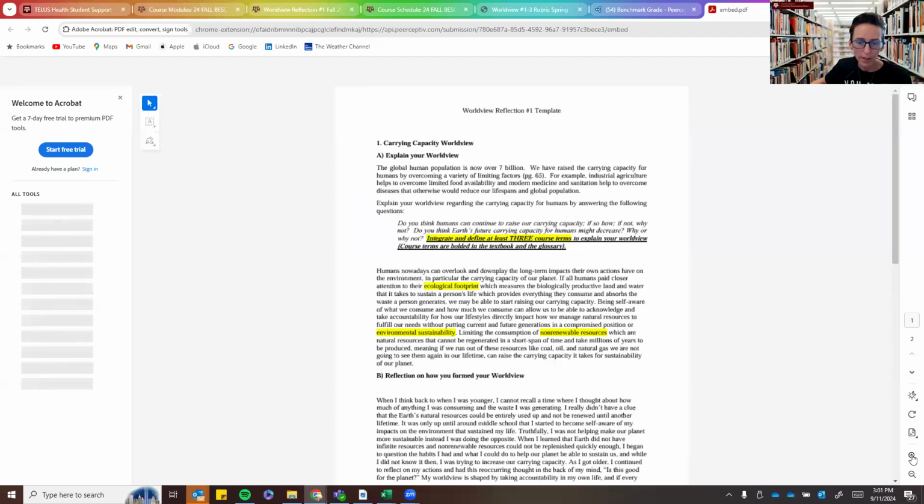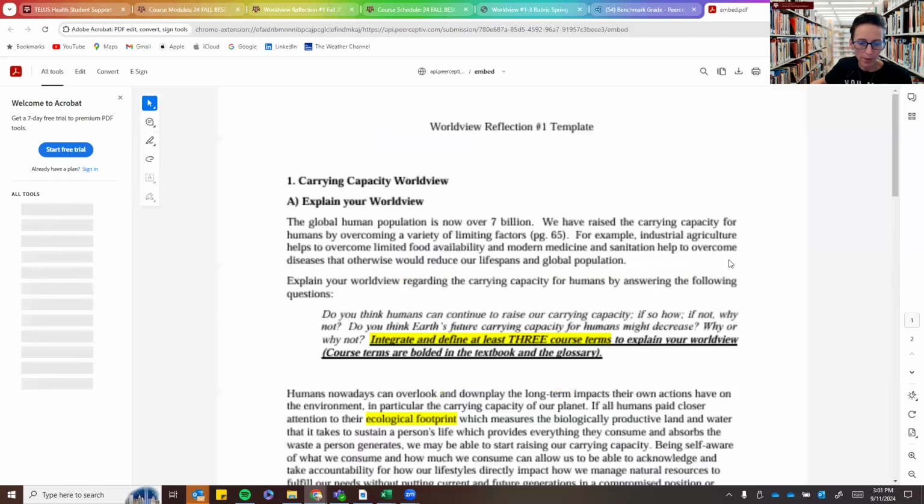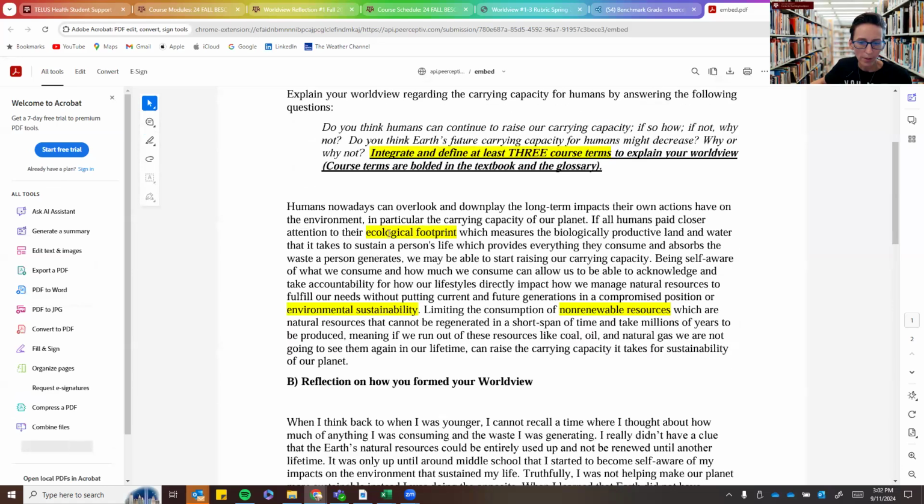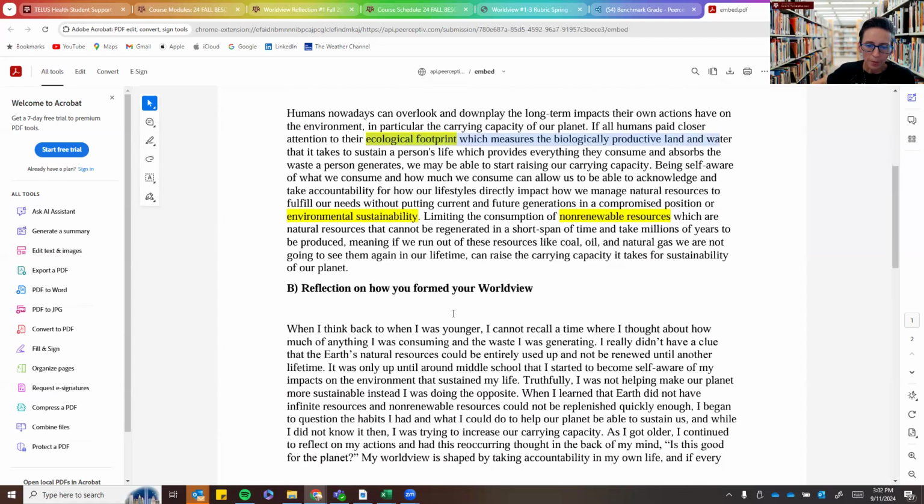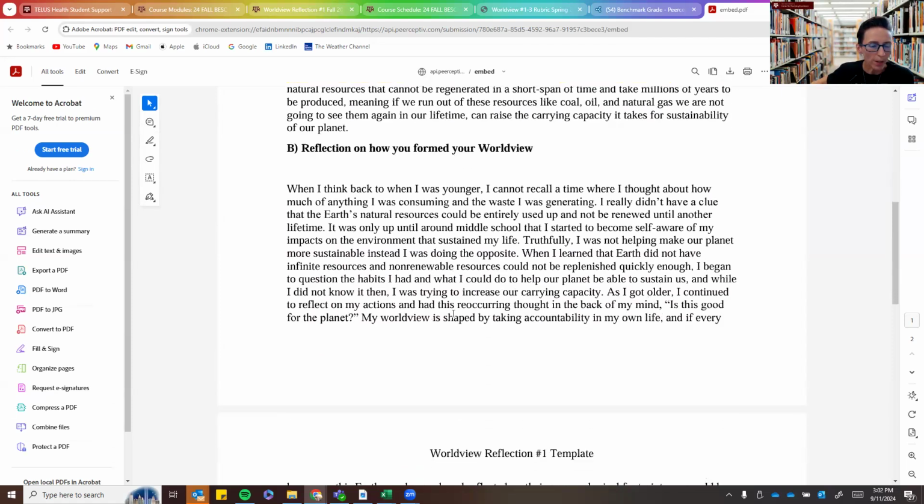This student incorporated the course terms. Notice they say ecological footprint, which measures the biologically productive land and water it takes to sustain a person's life. Okay, so that's a definition. They defined all their course terms. And here they wrote their reflection. When I think back when I was younger, I cannot recall a time when I thought about how much of anything I was consuming and the waste I was generating.